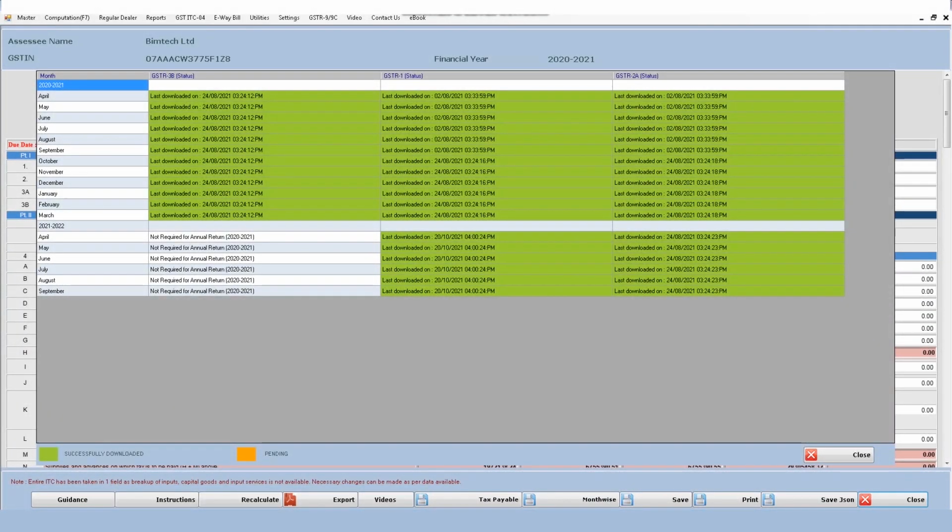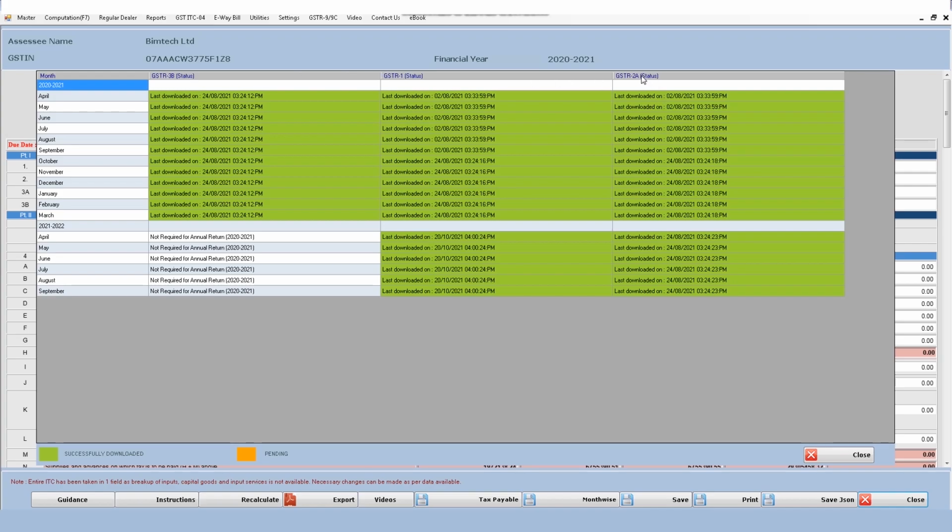Now let me take you to my desktop screen to get you through the process of filing GSTR 9 correctly in an easy manner. Yeah, so this is our GST dashboard. Okay, and in this you can see on the above we have given GSTR 9 9C option, and from the tab you have to select GSTR 9 for the business vertical on which you are working. As you will click on this GSTR 9, a form like this as shown to you on the screen is visible to you, and here you can see that the data is coming in green color, and data of GSTR 3B, GSTR 1 and GSTR 2B is coming.